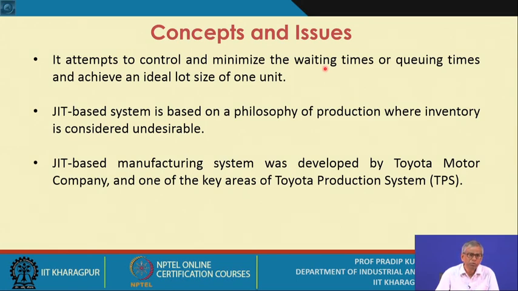The throughput time is a very important parameter to be monitored and controlled in any production and inventory control system. And throughput time consists of four important time elements. The first one is obviously the setup time. The second one is the processing time. The third one is the transfer time, or sometimes it is referred to as the material handling time. And the fourth one is the waiting time or the queuing time.